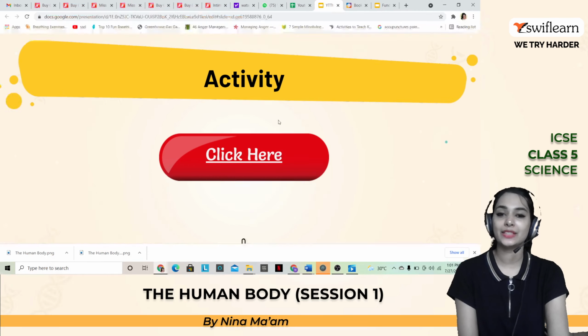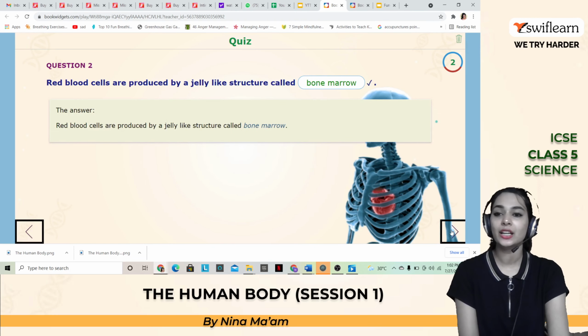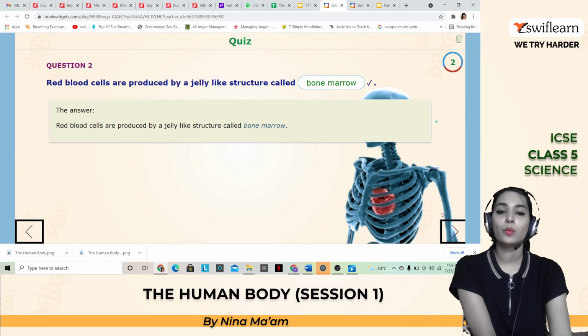So let's play an activity. Do you know what is known as the longest bone in your body? That is the femur. Very good. And here, the red blood cells are produced by a jelly-like structure called, what is the jelly-like structure? It is the bone marrow.